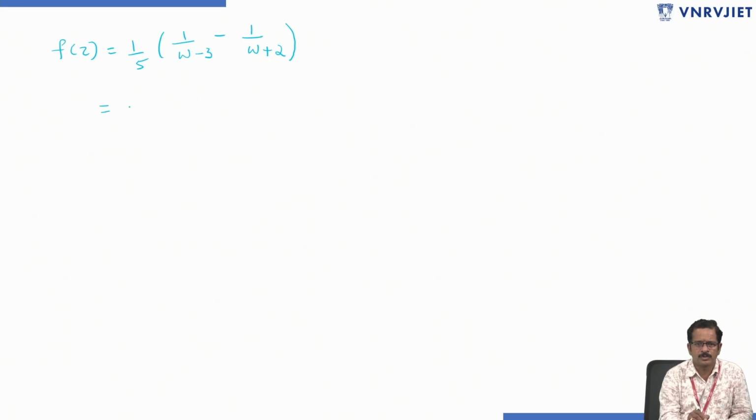If I take minus 3 common, this is 1 by 1 minus w by 3.